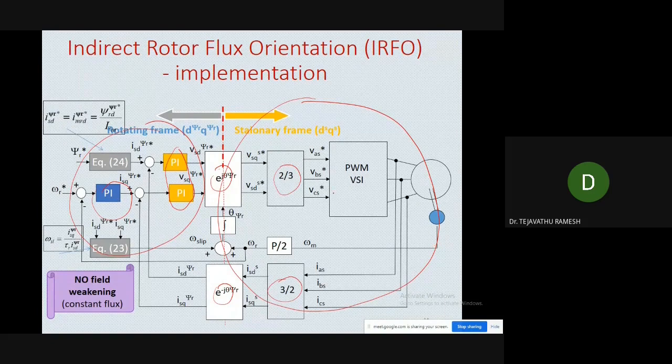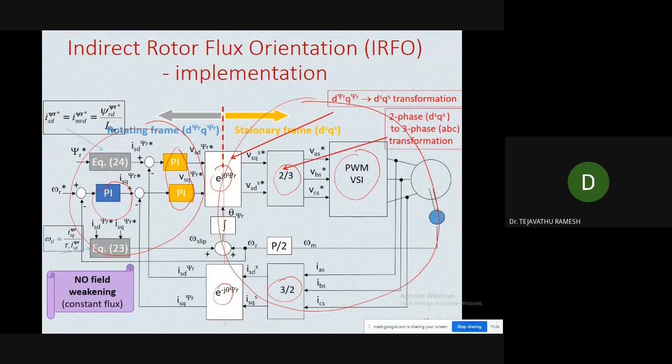At the same time, as I said earlier, we need a PWM generator also. So all together this circuit is somewhat complex. And I said there are two ways, that is indirect rotor flux and direct. So what is the indirect? This is the portion of the indirect one, the indirect rotor flux orientation control.